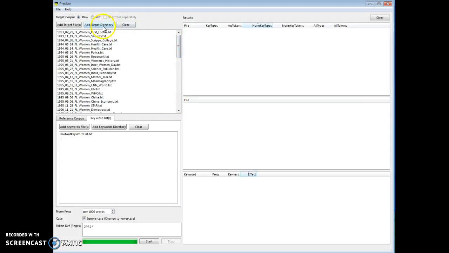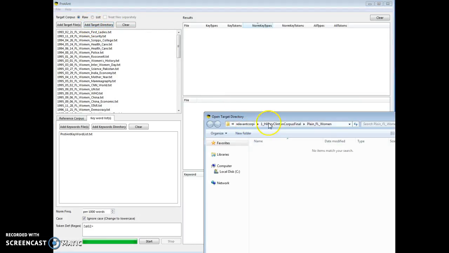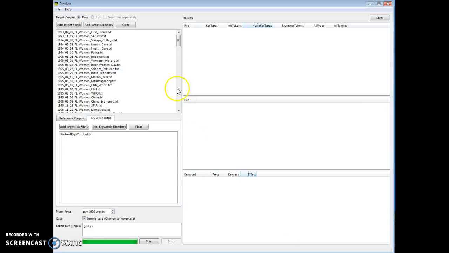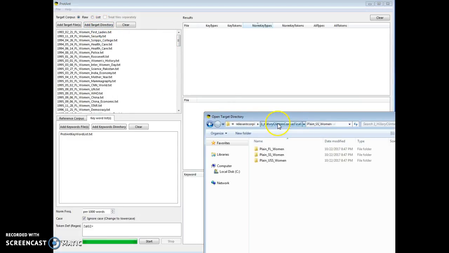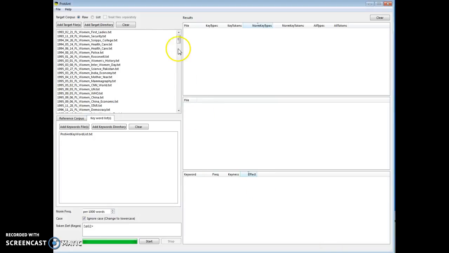We're then going to select the second, and here is the folder for Secretary of State. We're going to select that. Now you scroll down, you'll see all these files were added. And then we're going to look again, and we're going to find U.S. Senator, and we're going to select one more time. And they're all in, and that's where our video is going to end at this point.